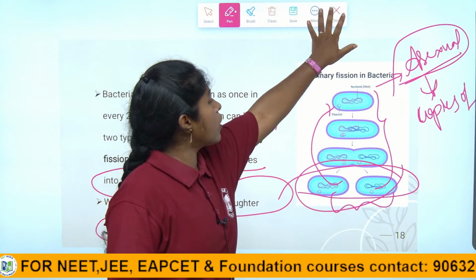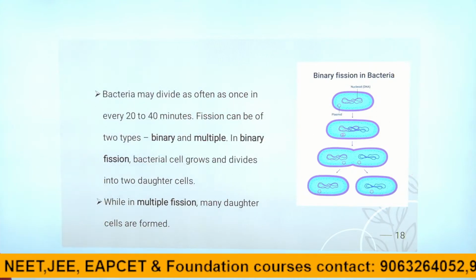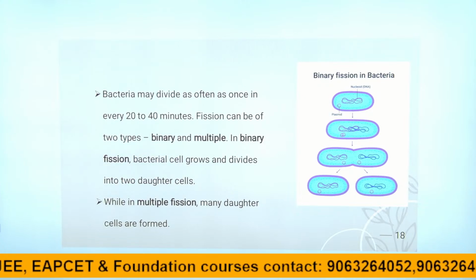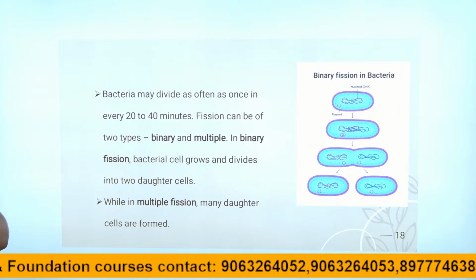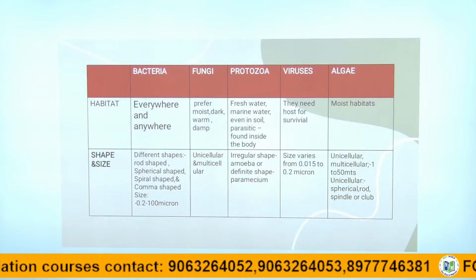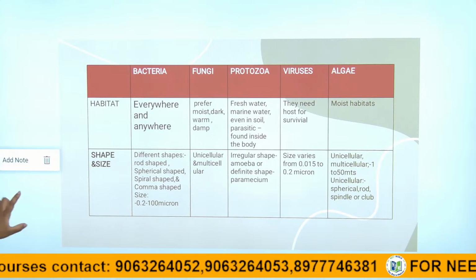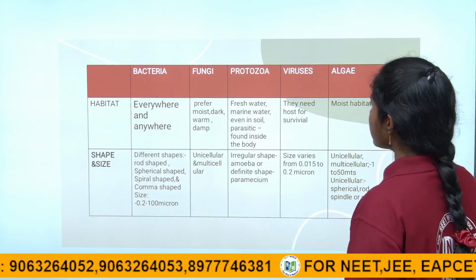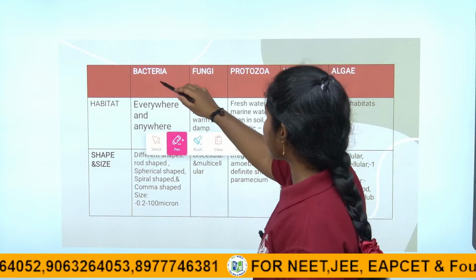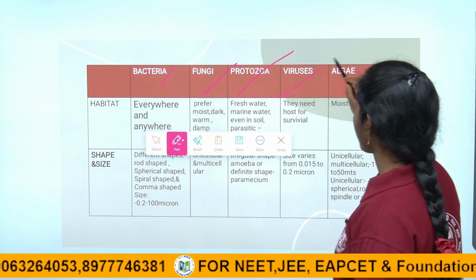So let's recall all about it once. See here, I made a very good table for you, children. For the classification of the microorganisms, children, they are classified into 5 types: bacteria, fungi, protozoa, virus and algae.